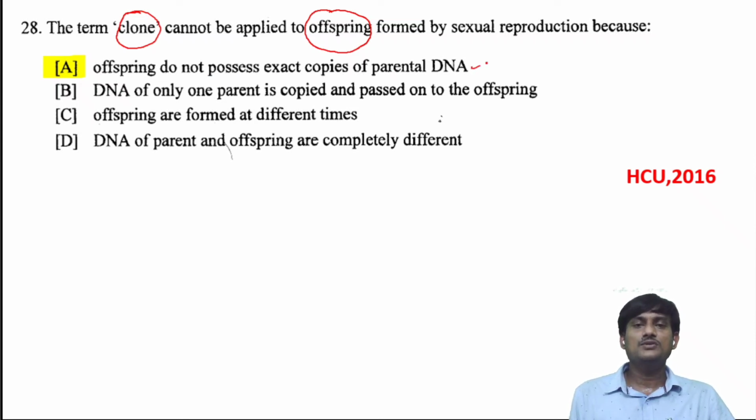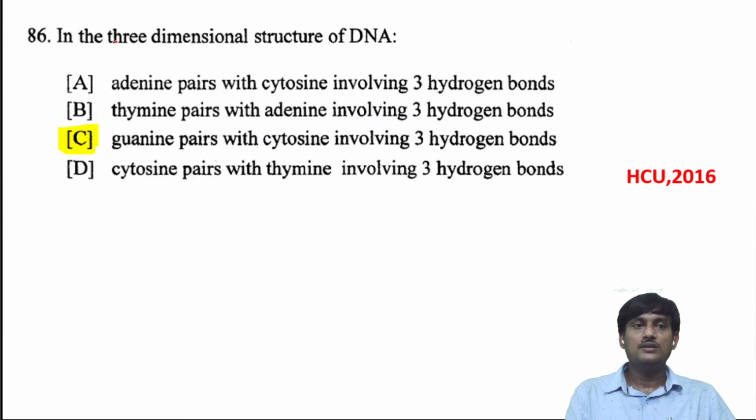There is a difference, so this one is correct. DNA of only one parent copied and passed on to the offspring: not one parent, both the parents. Offsprings are formed at different times: this one is not correct. And DNA of parent and offspring are completely different: not completely different, there is a slight difference. So what is the correct option? A is the correct option.